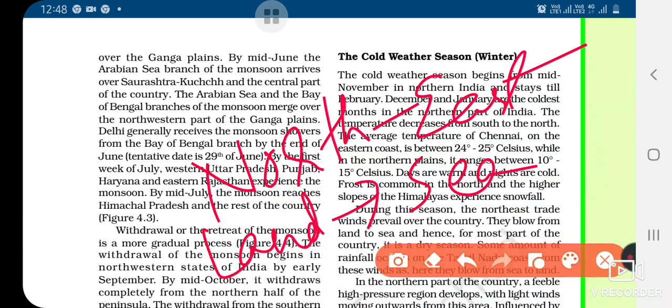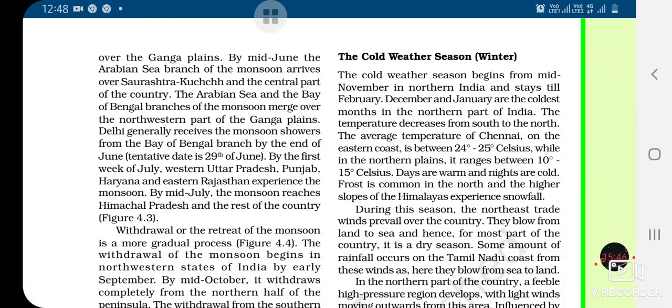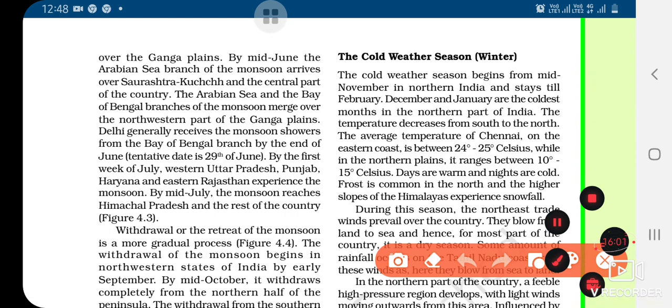In the northern part of the country, a little high pressure region develops with light wind moving outward. The weather is normally marked by clear sky. We know that in cold weather, almost the sky is clear, temperature is fairly low, and humidity is very less.